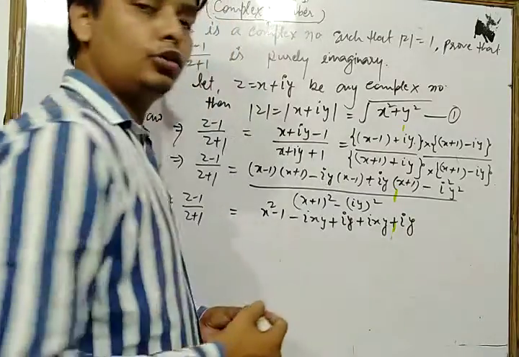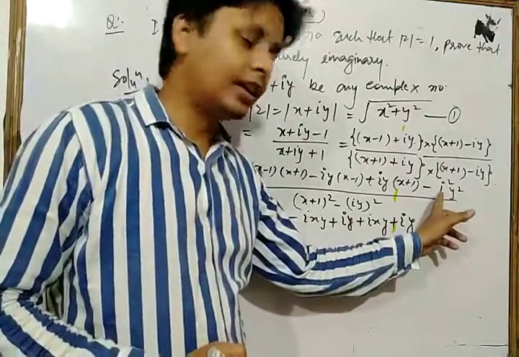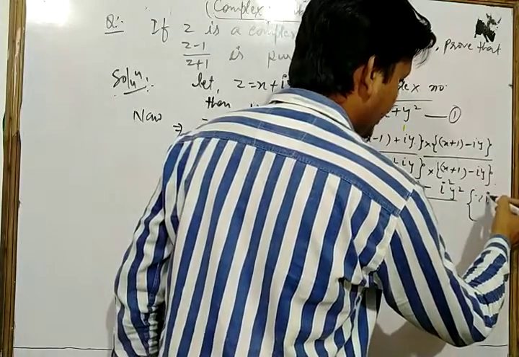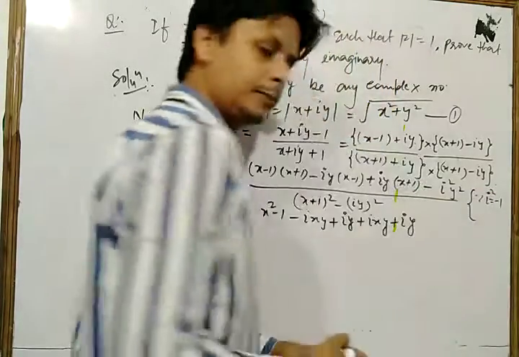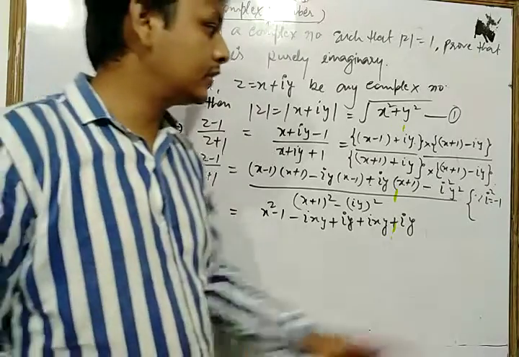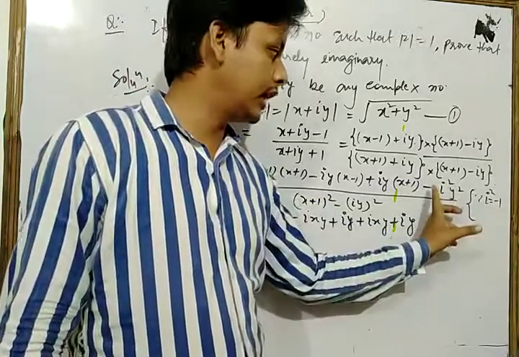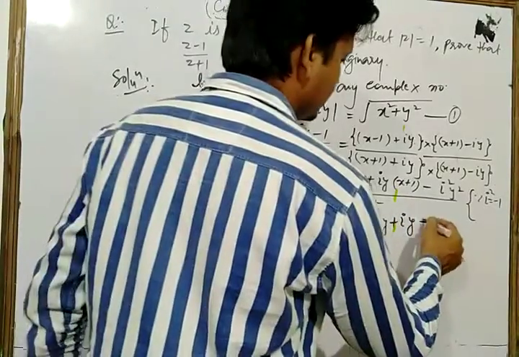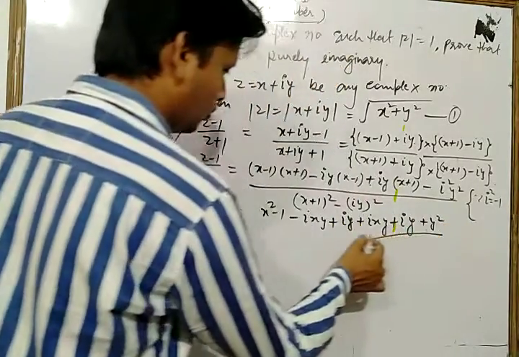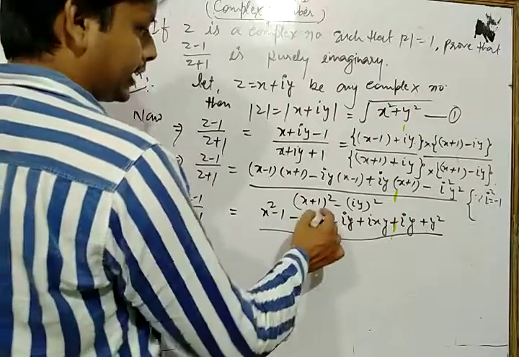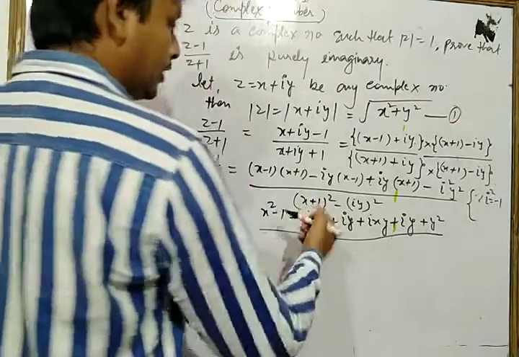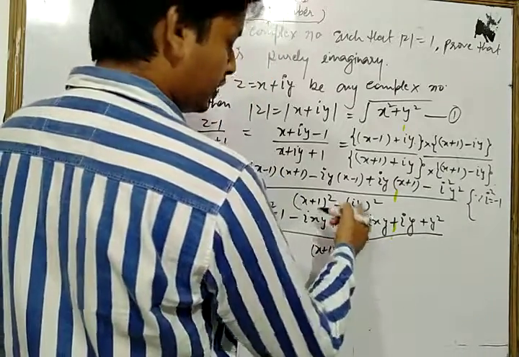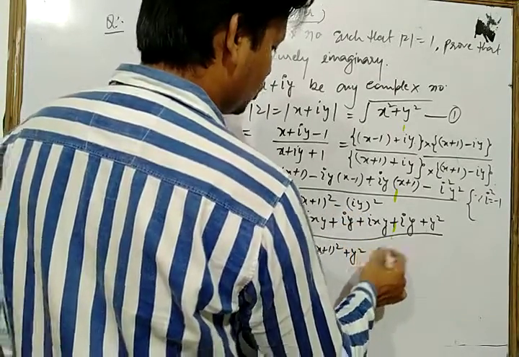Here we know the value of i square. What is the value of i square? Since, dear students, we know that the value of i square is minus 1. So we put i square as minus 1, so we get plus y square. Now in the denominator, if we expand that value, we write x plus 1 whole square, i square is minus 1, so plus y square.